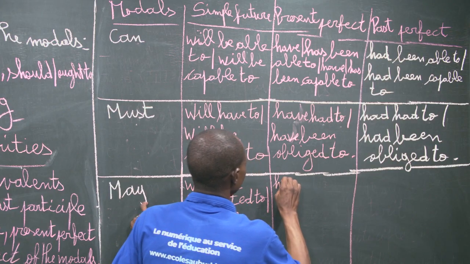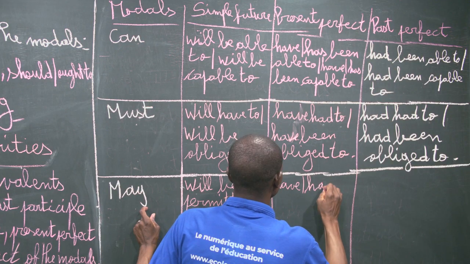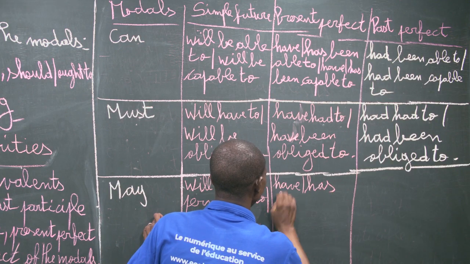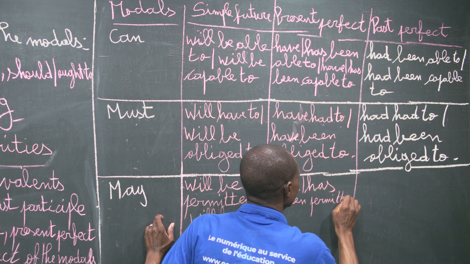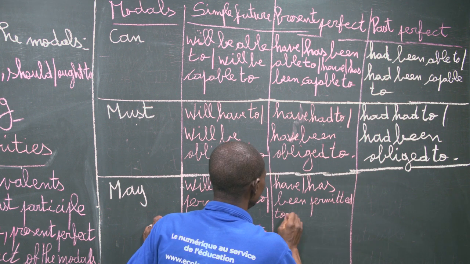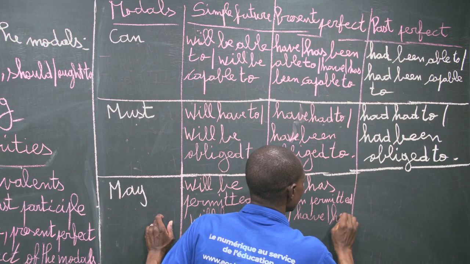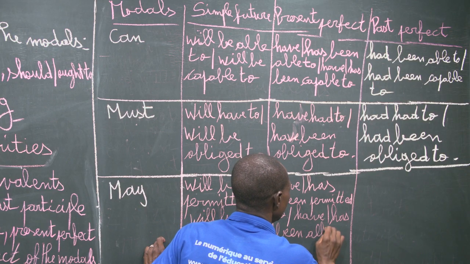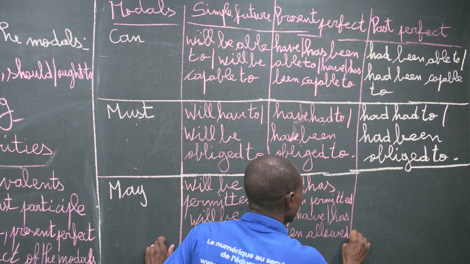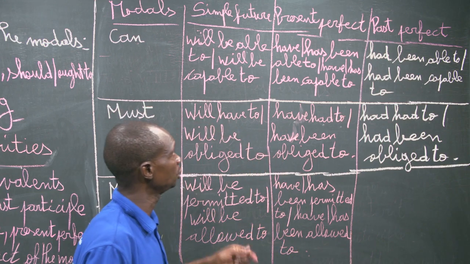have or has, okay, been permitted to, or have or has been allowed to. Okay. And the last one is the past perfect.